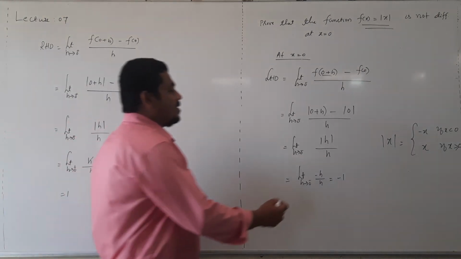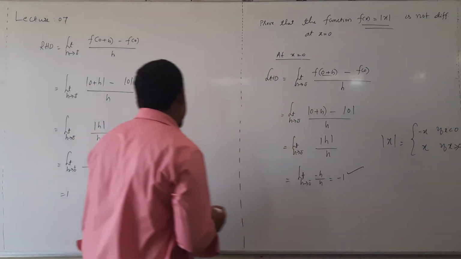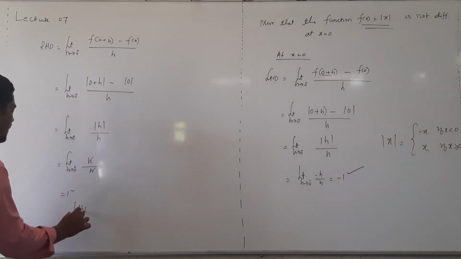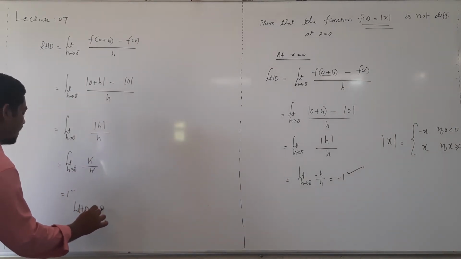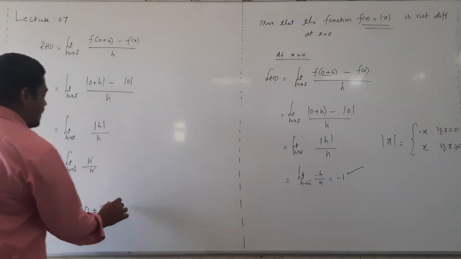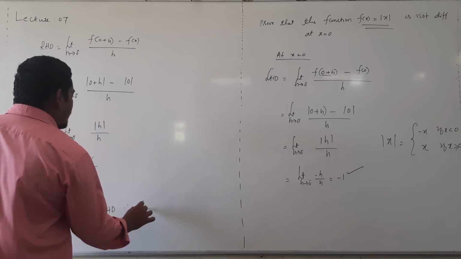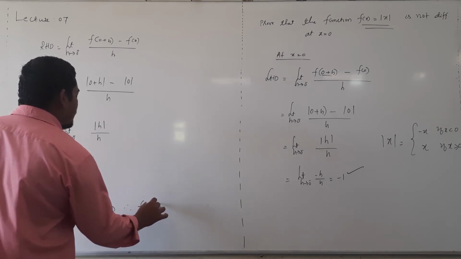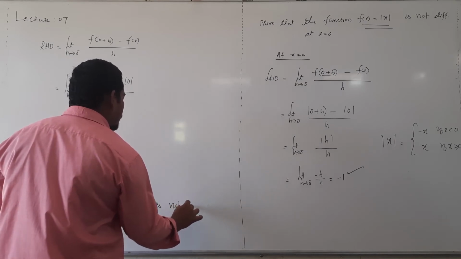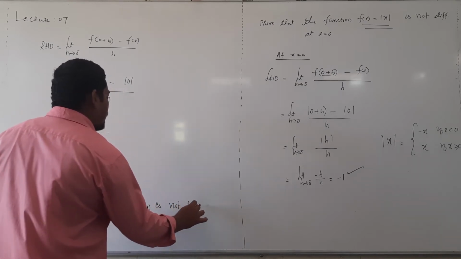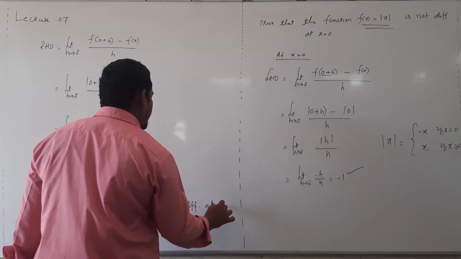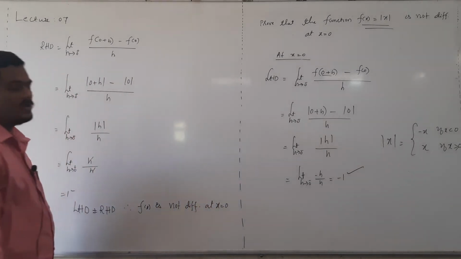Left hand derivative is minus 1, right hand derivative is plus 1, which means left hand derivative is not equal to right hand derivative. LHD is not equal to RHD, therefore f of x is not differentiable at x equal to 0.